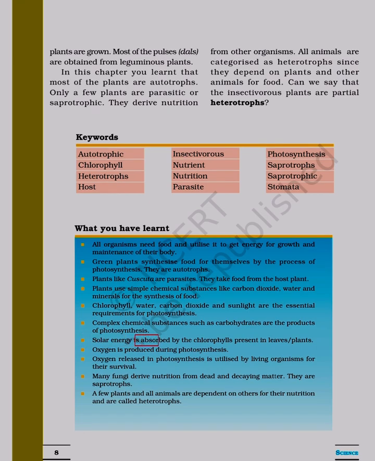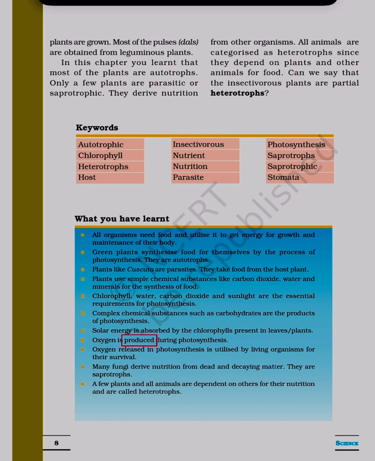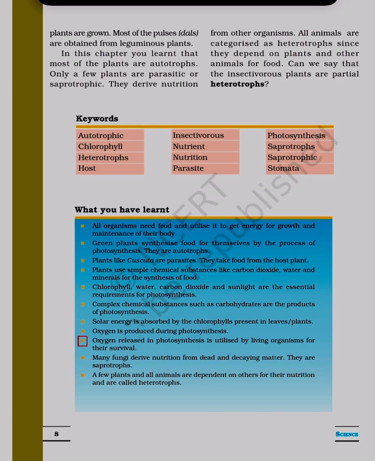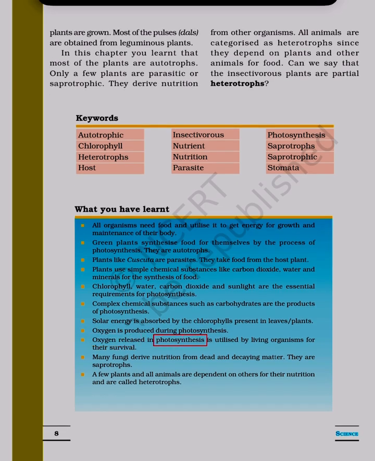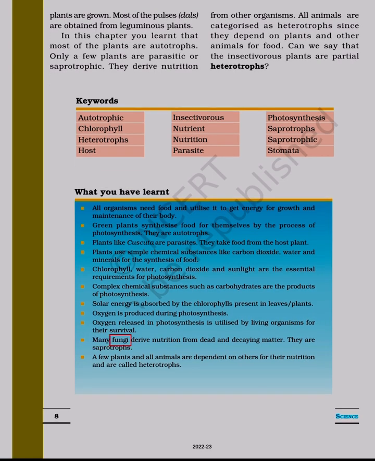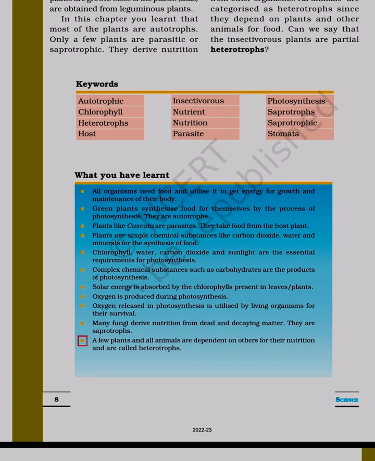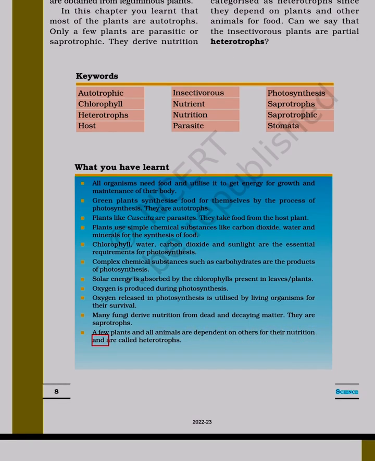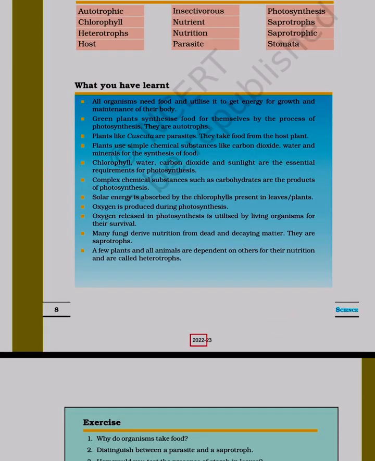Solar energy is absorbed by the chlorophyll present in leaves of plants. Oxygen is produced during photosynthesis. Oxygen released in photosynthesis is utilized by living organisms for their survival. Many fungi derive nutrition from dead and decaying matter. They are saprotrophs. A few plants and all animals are dependent on others for their nutrition and are called heterotrophs.